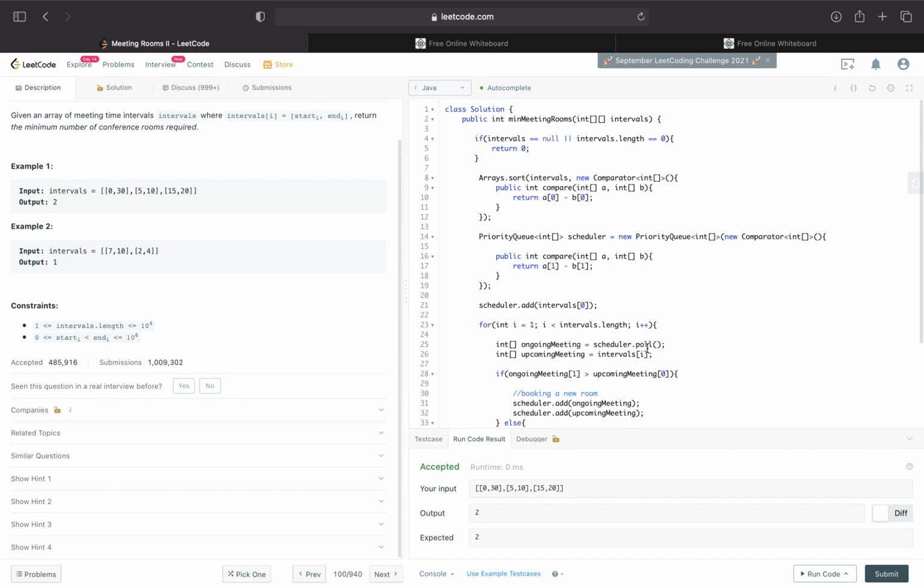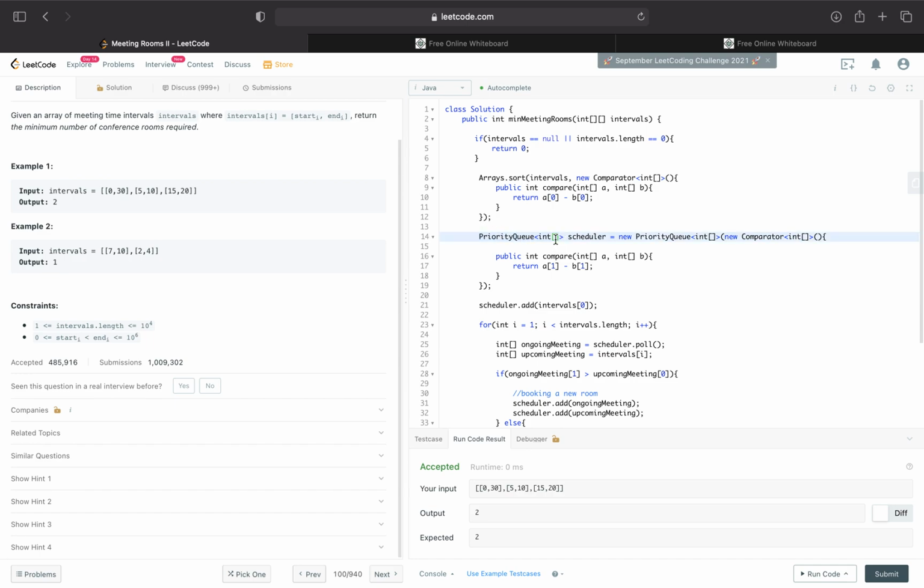Okay, time complexity. There are two main things that are taking time complexity in this algorithm. Firstly, the sorting of the array takes O(n log n) time, considering the array consists of n elements. And then the other operation that's taking a lot of time is our min heap, which is our priority queue here.